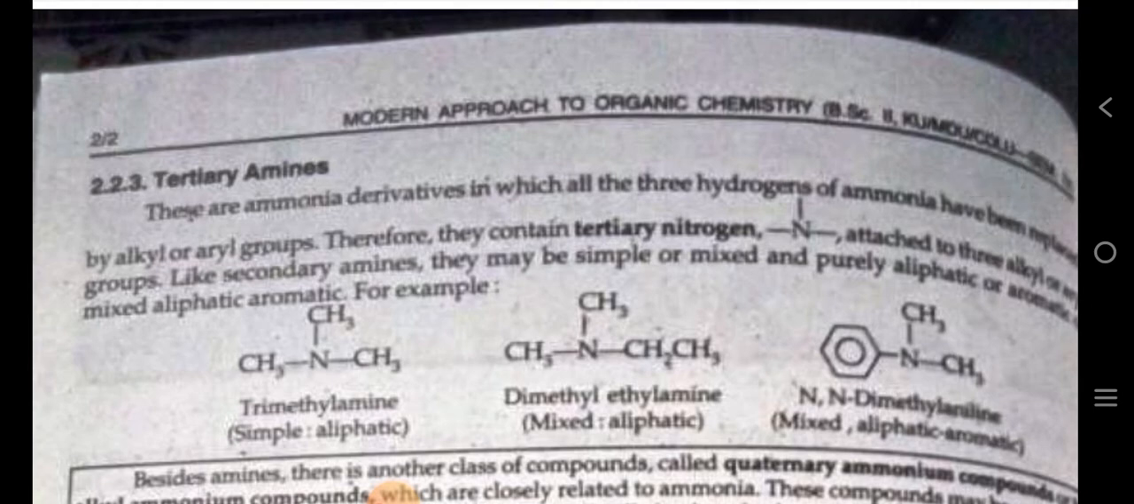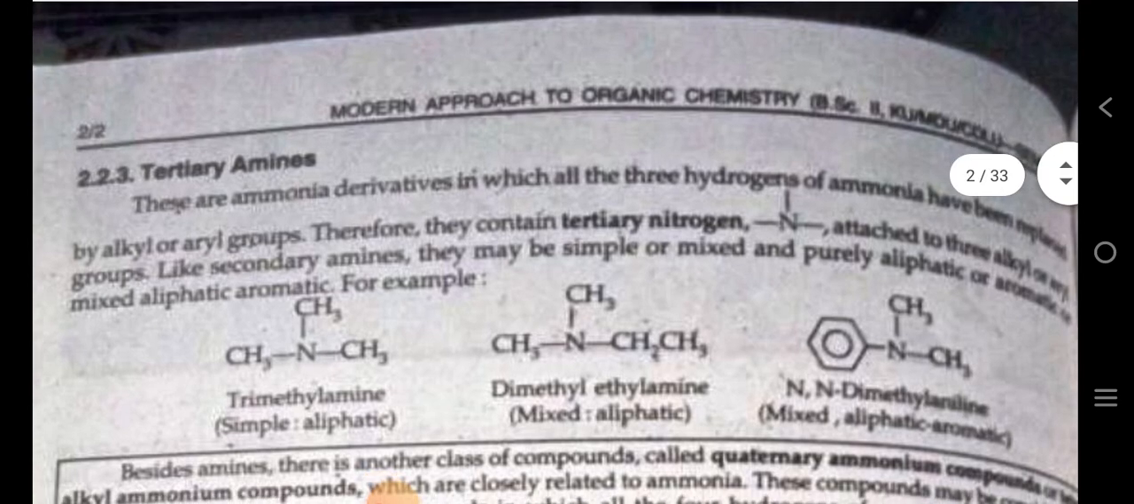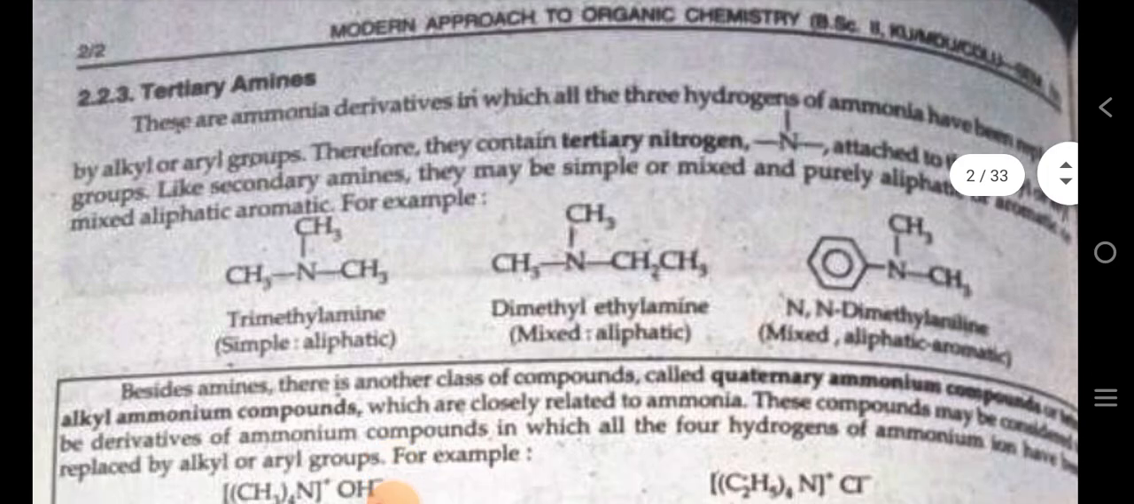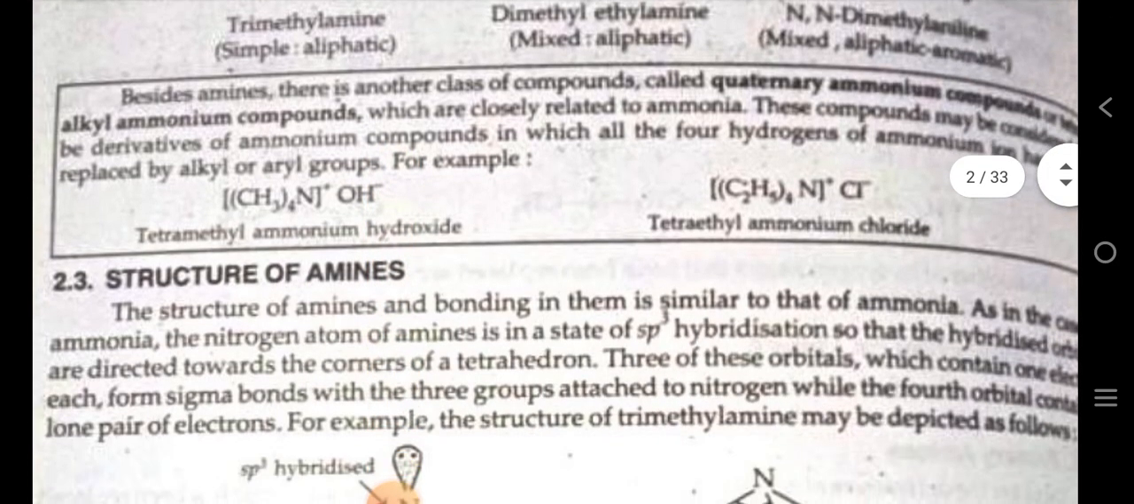Further, we discuss tertiary amines. These are the ammonia derivatives in which all the 3 hydrogens of ammonia have been replaced by alkyl or aryl groups. They contain tertiary nitrogen. For example, trimethylamine, dimethylethylamine, and N,N-dimethylaniline.